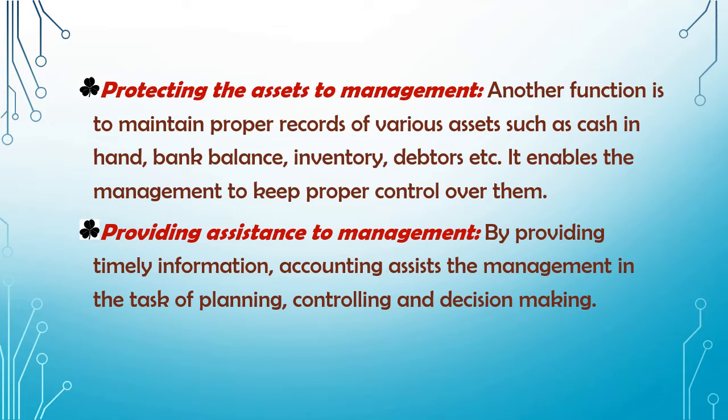So when the financial reports or the financial results are properly and timely informed to the management by the accountants, the management can further take proper planning and control all the assets and make a proper decision of what to produce and how the work should be done and where the expenses should be, and all this control and planning can be done properly.